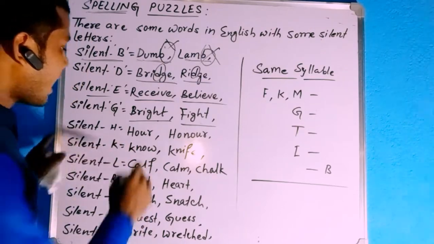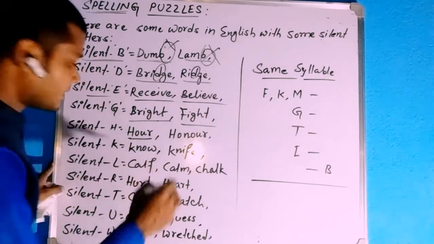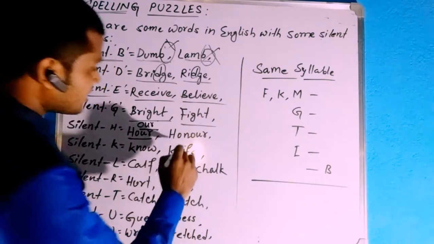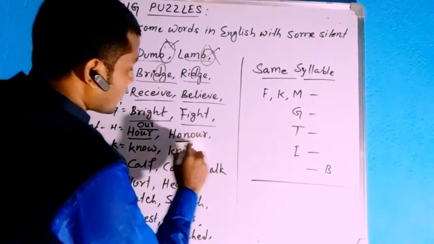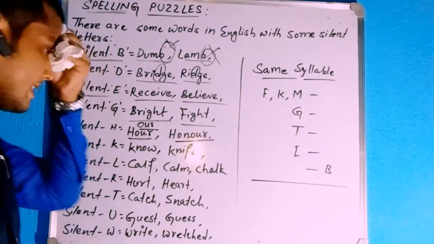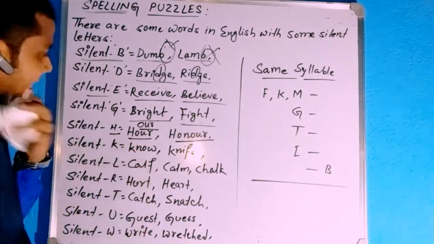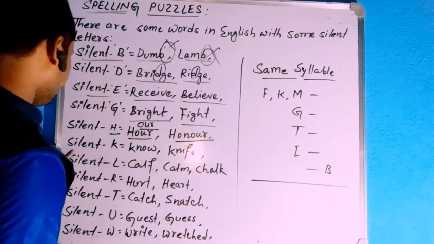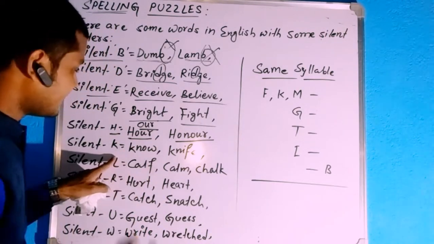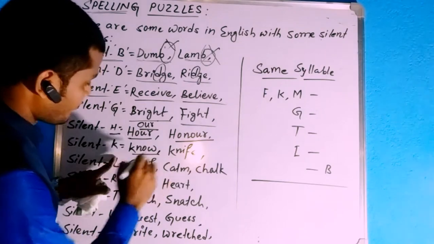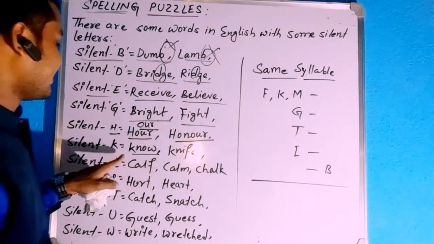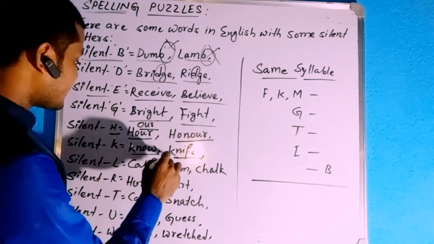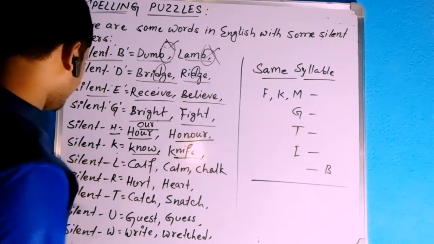Silent H. Hour, O-U-R. Hour. Silent H. R also silent here. We will come to details about this later. Silent K. Knife. So K is silent here.